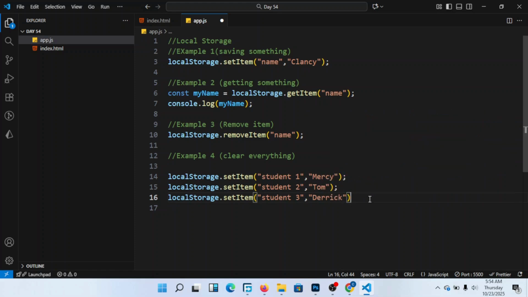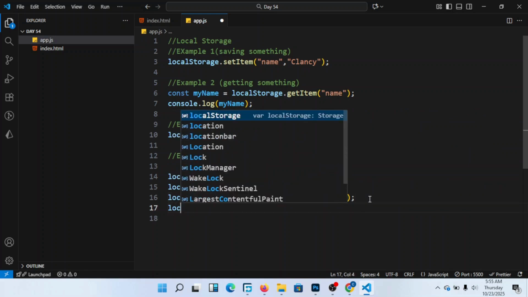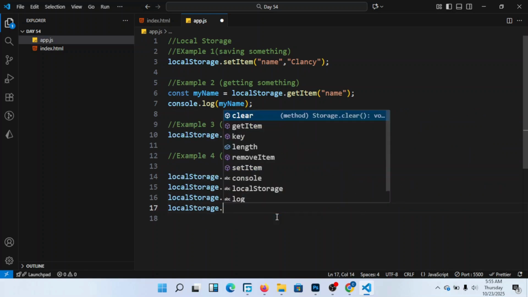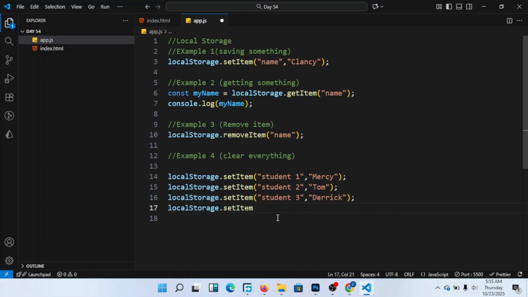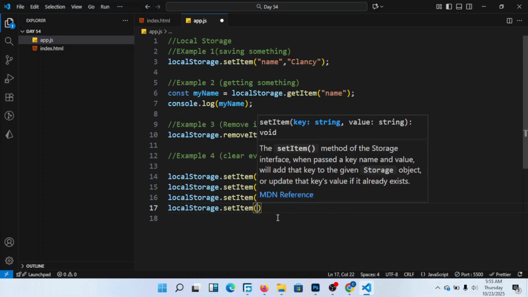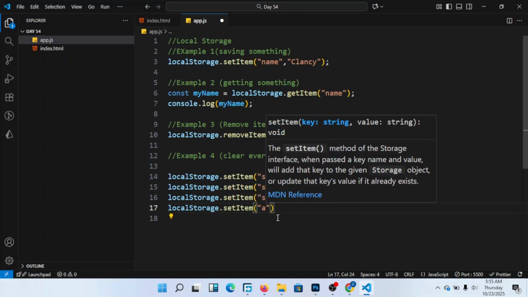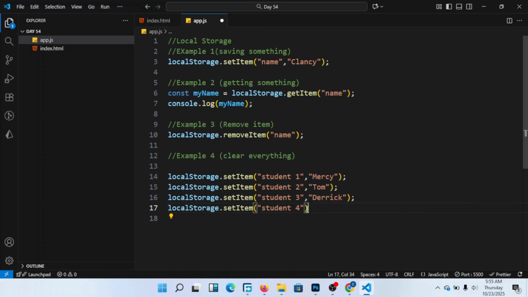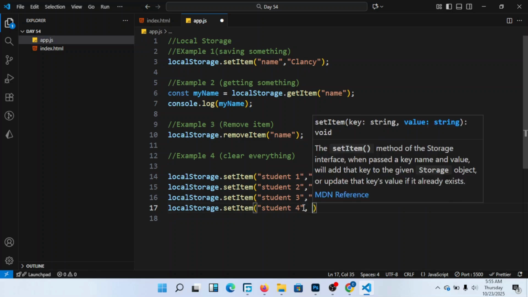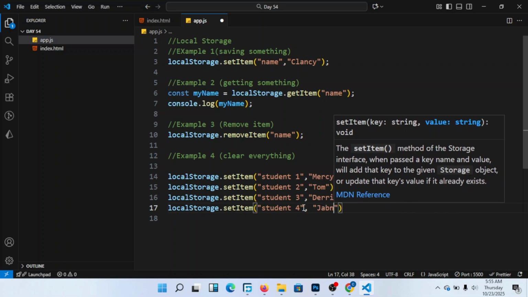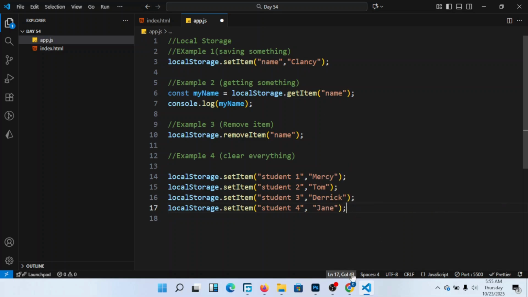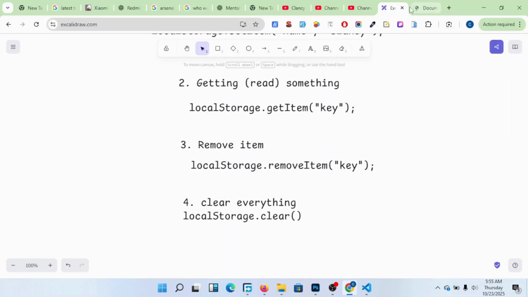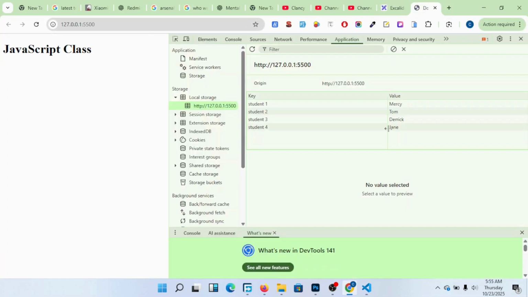Then I put local storage dot set item, and I put here, for example, student 4, and then I put Jane. So I want to see all these in the local storage, and I see how they look. They're here: student 1, Mercy, Derek, and Jane.